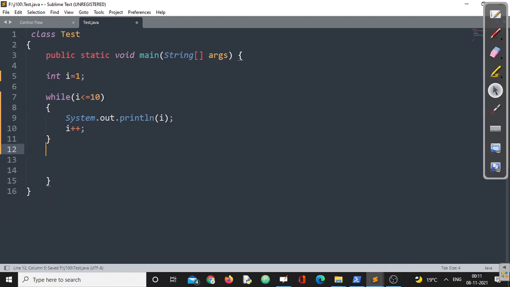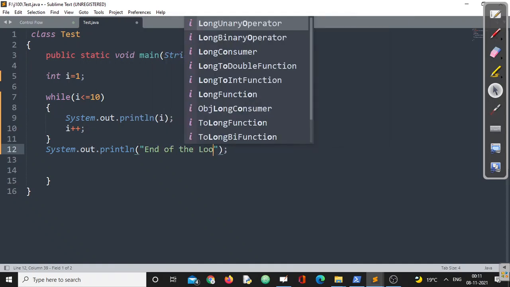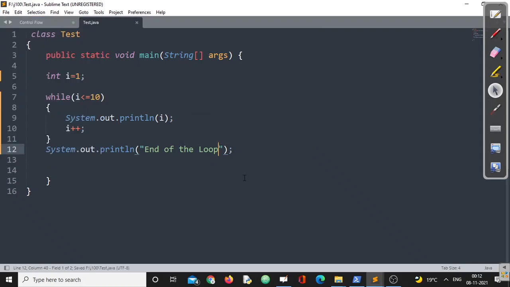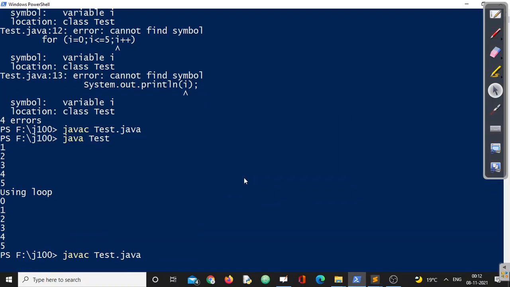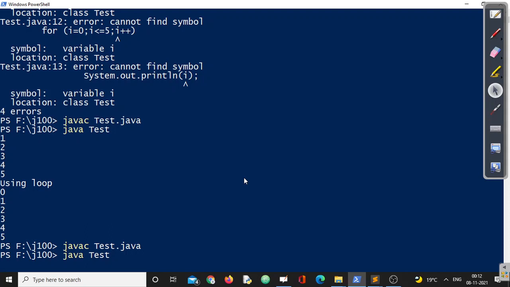Suppose here I am writing the end of the loop, right? So let us execute this particular program. Let's see what is going to happen. Compile the program. The code should compile fine. Let me execute the program.